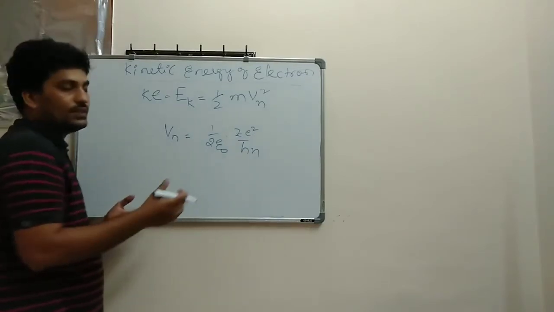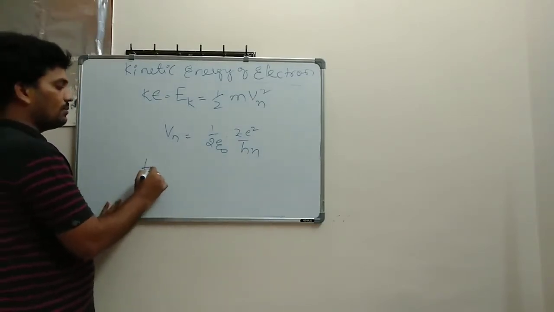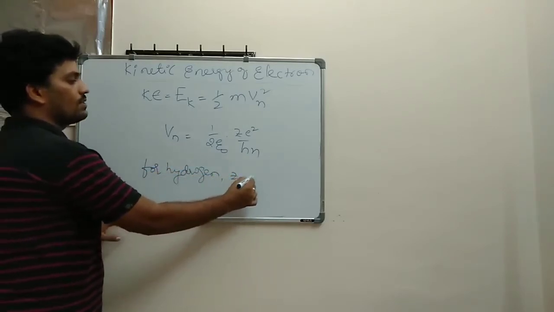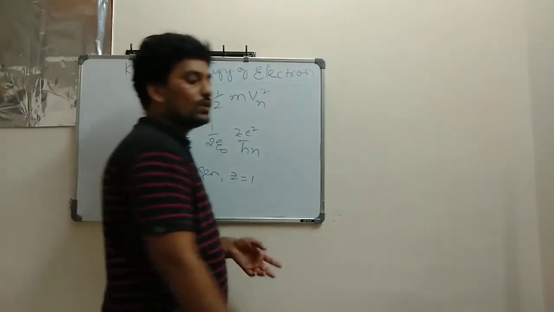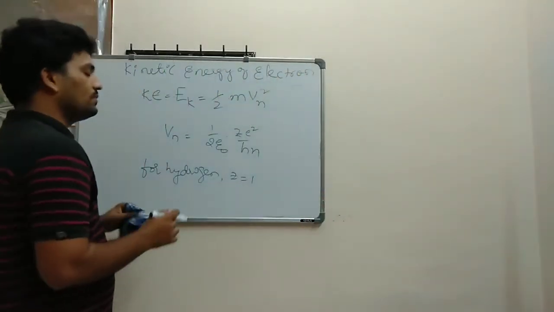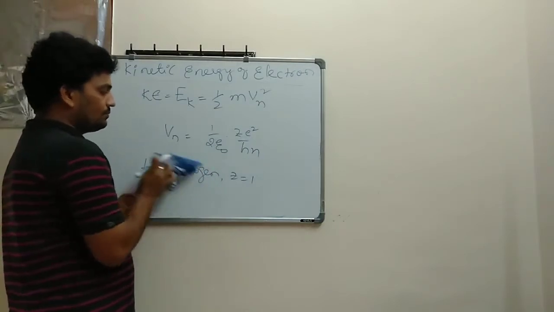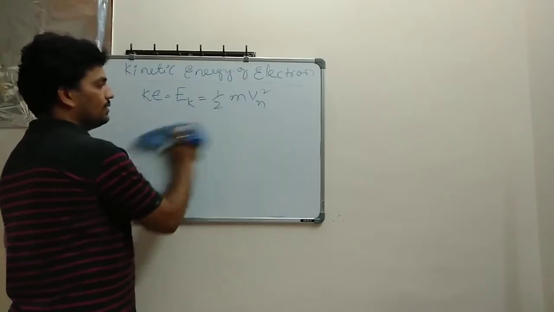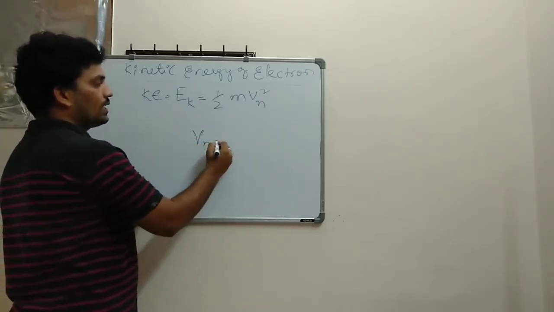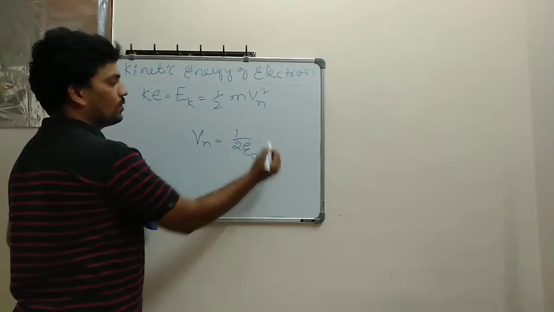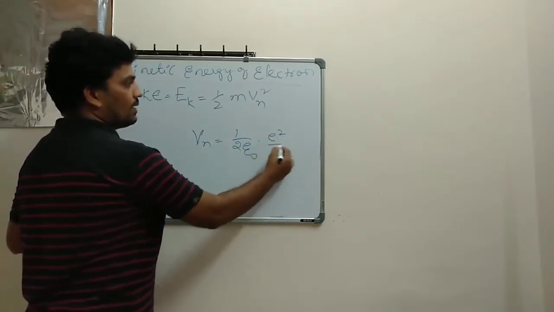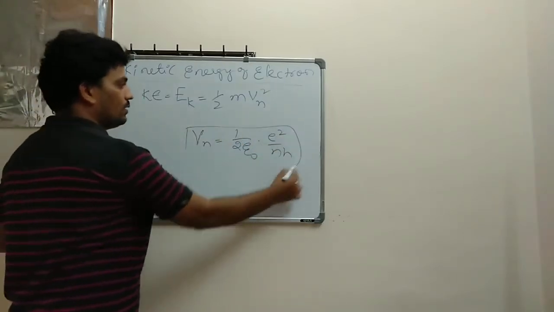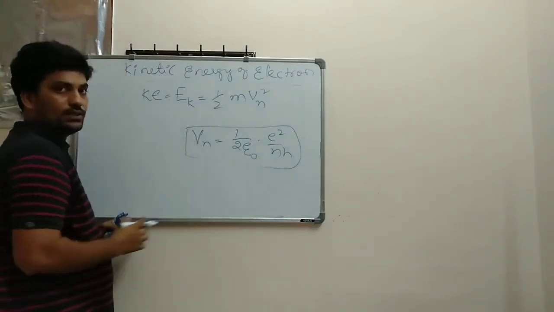For the hydrogen atom, I can say Z value is equal to 1. So if Z is equal to 1, then I can write directly Vn is equal to 1 divided by 2 pi epsilon naught, e square divided by n h. This is the Vn value. If I substitute here, what happens you have to see.